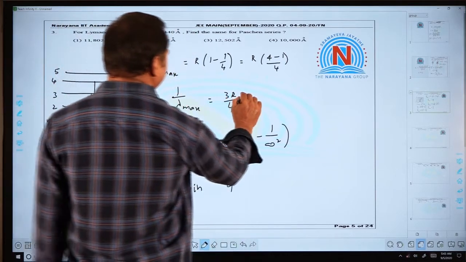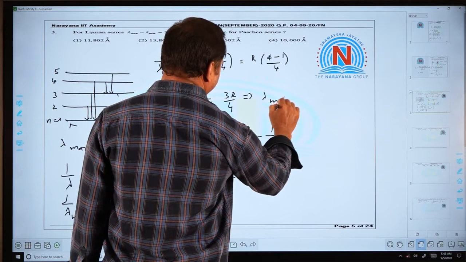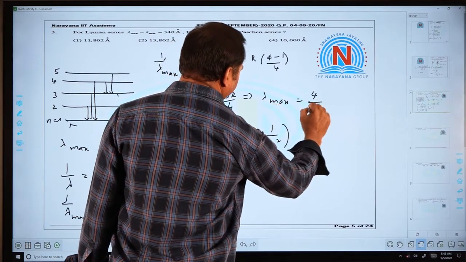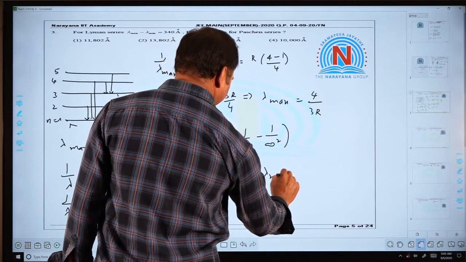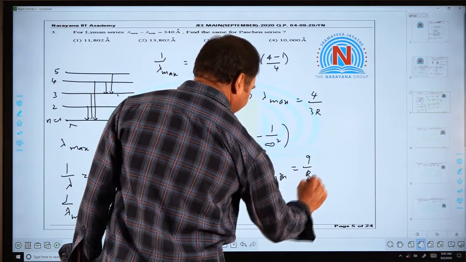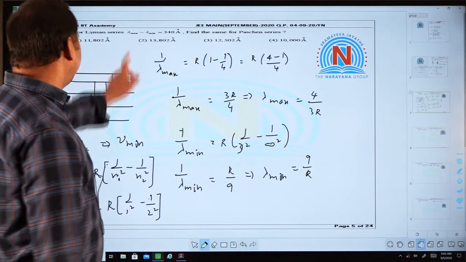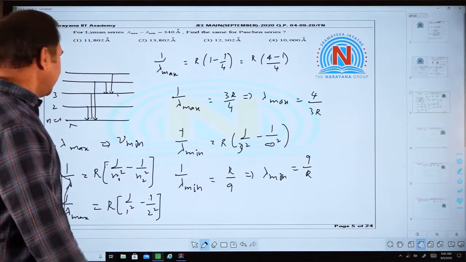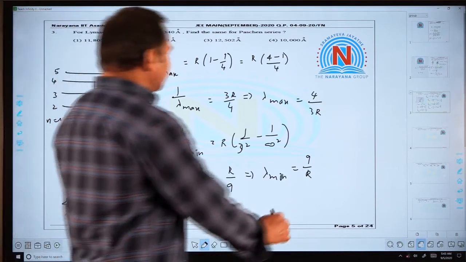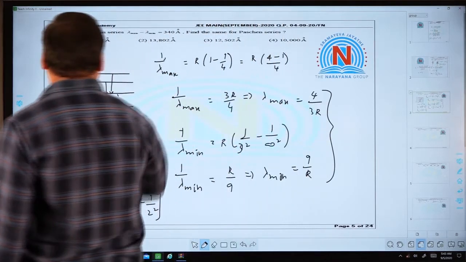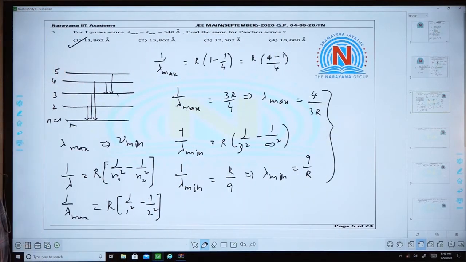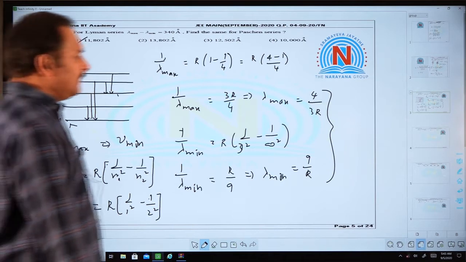So, now from this we can find out the lambda max. It is given by 4 by 3R, and from this one we can find out the lambda minimum. It is 9 by R. From the given question they gave the lambda maximum minus lambda minimum, so we can combine these two for the Paschen series. So, we can get 11,802 angstrom units. Okay, let's move to the next question.